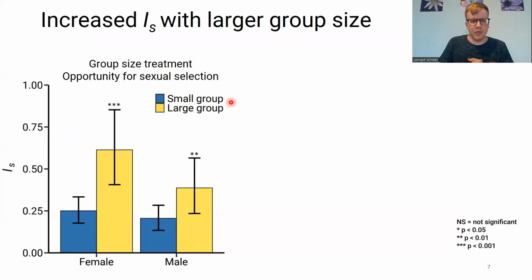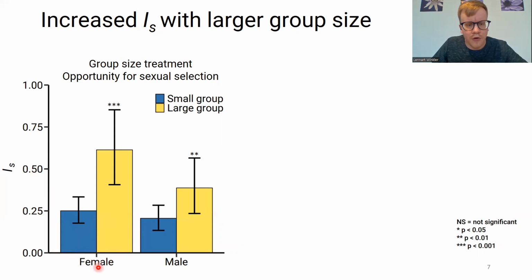So let's look at some results. First, the opportunity for sexual selection. I will always first talk about our results on group size, and then secondly, talk about our results on the habitat area manipulation. So first, group size, the opportunity for sexual selection. Here on the y-axis, you can see the opportunity for sexual selection, and that is the variance in relativized mating success, setting an upper boundary for the strength of precopulatory sexual selection.